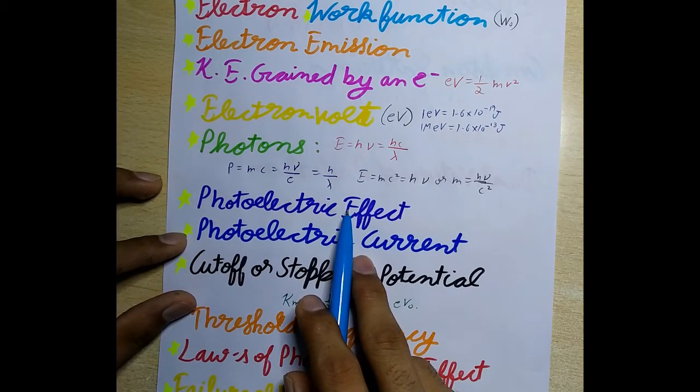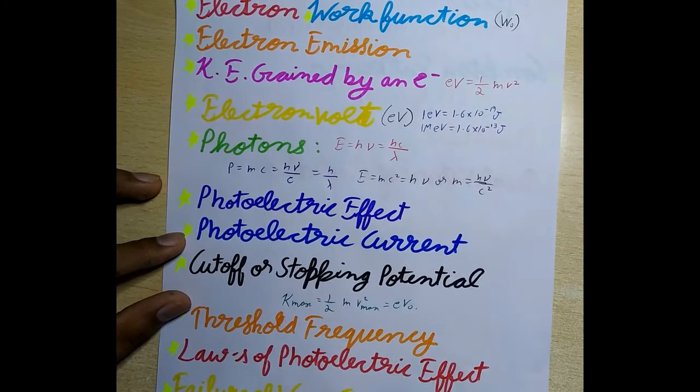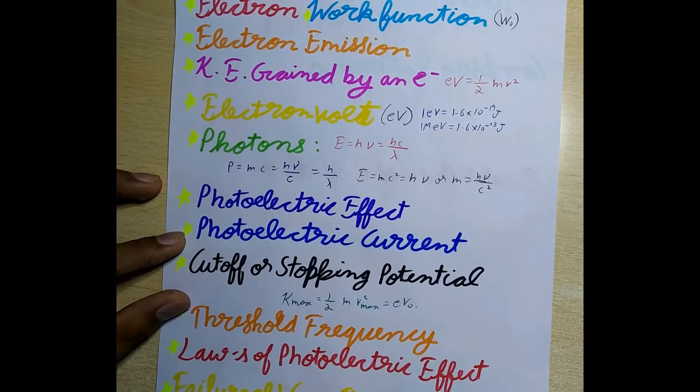Alkali metals like Li, Na, K, Cs show photoelectric effect with visible light, and metals like Zn, Cd, Mg respond to ultraviolet light. Photoelectric effect involves the conversion of light energy into electrical energy. It follows the law of conservation of energy. It is an instantaneous process.